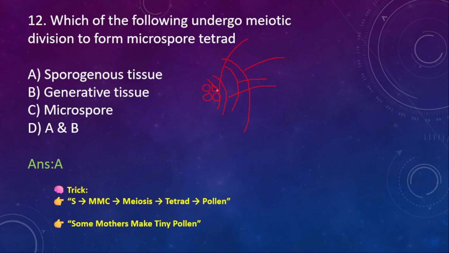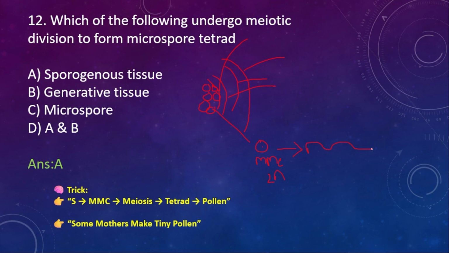Then inside the theca, or else inside the pollen sac, there will be many minute cells which are called sporogenous tissue. Now if I take only one cell from that sporogenous tissue, that is called MMC, microspore mother cell, which is 2n in number. And it will undergo meiosis.